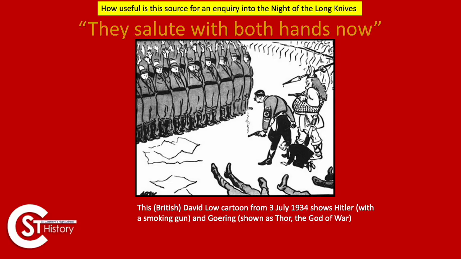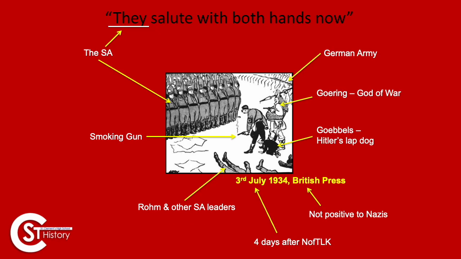The fact that they were talking about saluting with both hands now is basically when you put your hands up because someone's about to shoot you in fear. All right, so the SA is now sort of being brought into this. So this is what hopefully you picked out when you were annotating this yourself or making some notes. The SA are saluting with both hands, not just one, because they're scared. In the top right-hand corner is the German army, you could say surrounding the SA, and the SA have now got a choice to merge into them or be killed. The smoking gun we've talked about.